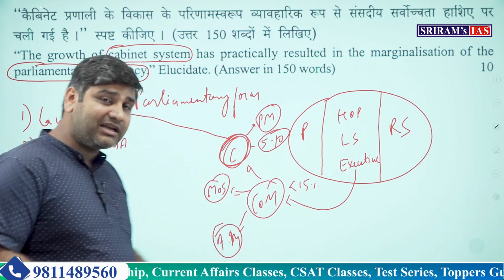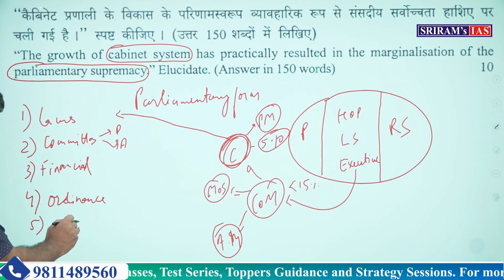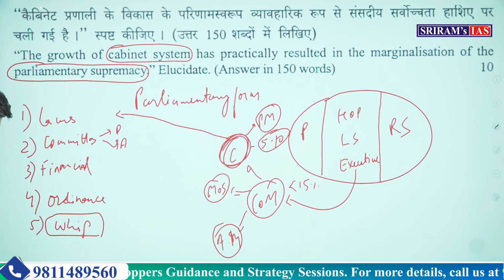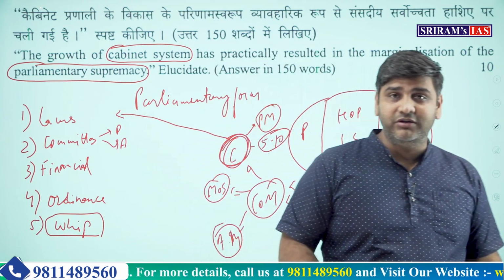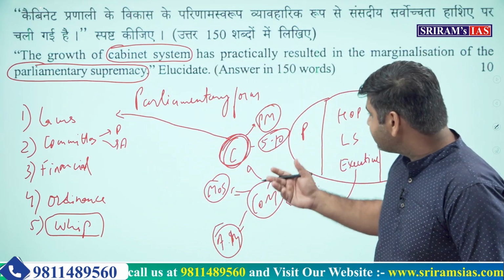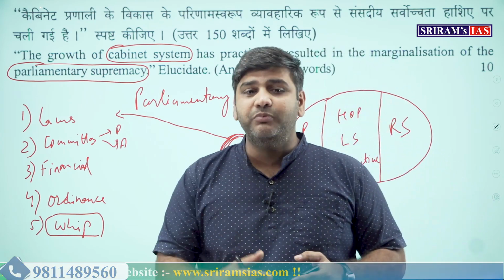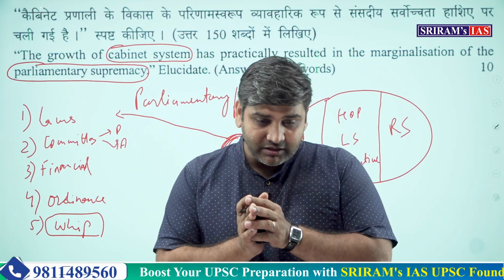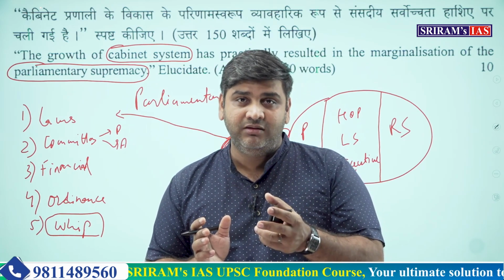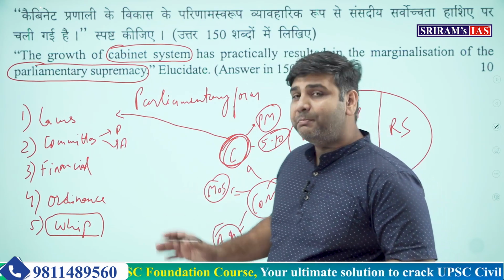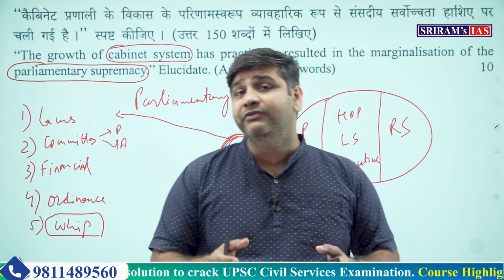And then comes the last point, whip. This whip power is one of the major powers where whatever the party or the important ministers in the cabinet say becomes the most important, because when it comes to voting on a particular bill, everybody has to vote on the party line, or else they can be disqualified on the basis of anti-defection.